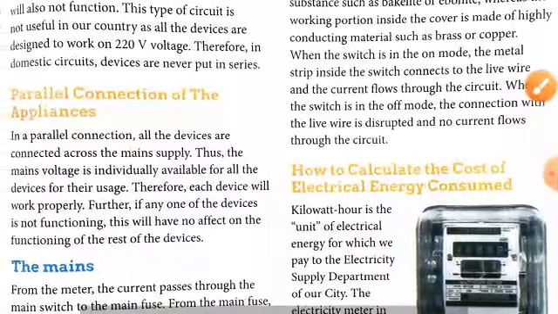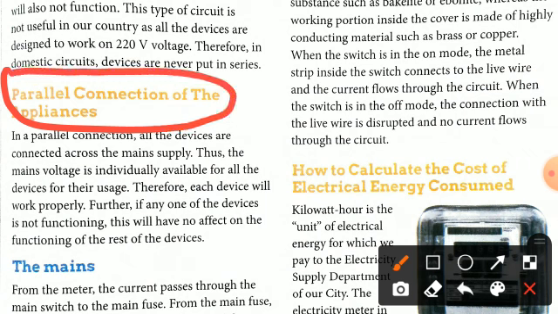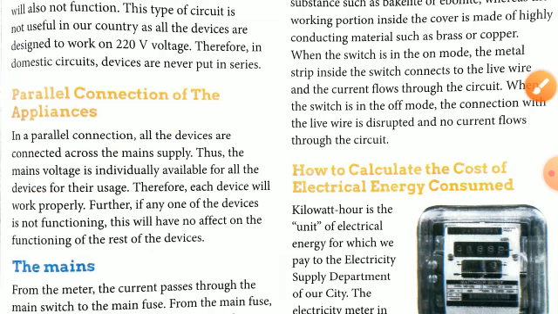You can see here, the second one is your parallel combination. What happens in the parallel combination? In a parallel connection, all the devices are connected across the main supply. Thus the main voltage is individually available for all the devices. In parallel combination, every device gets its individual voltage, or how much voltage is needed by the device. Therefore, each device will work properly.